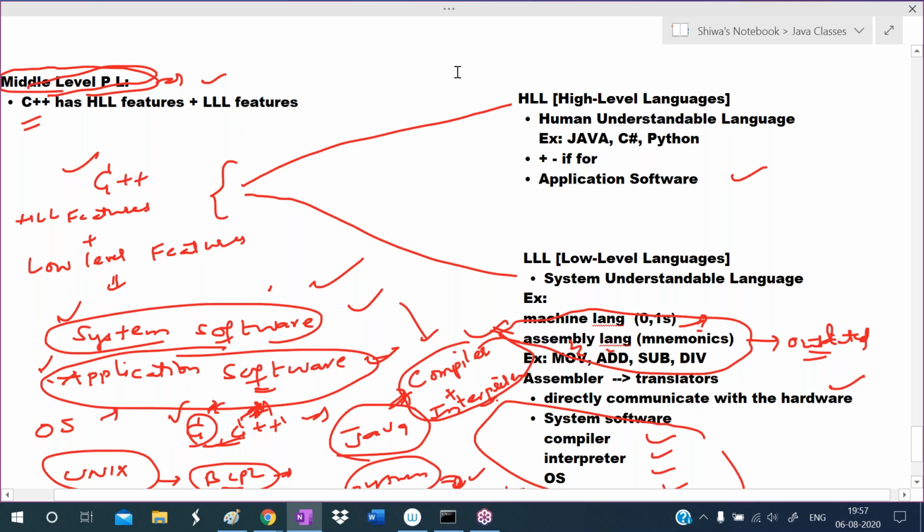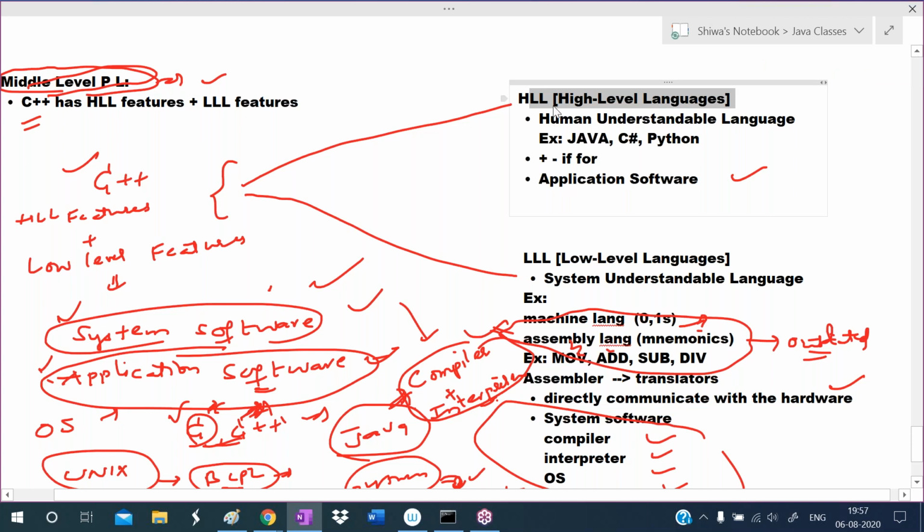See here. According to the purpose, programming languages can be divided into three types: high level languages, low level languages, and middle level languages. High level language means human understandable language. Low level language means system understandable language. Low level language directly communicates with the devices. High level language cannot communicate directly with the devices, so compilers and interpreters are required.